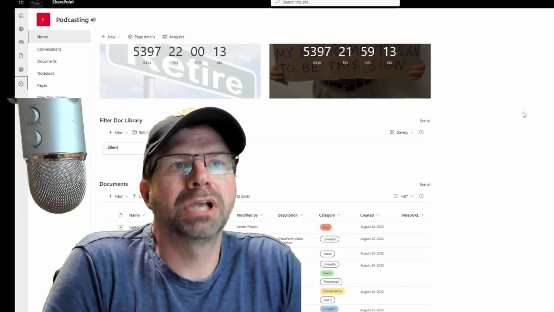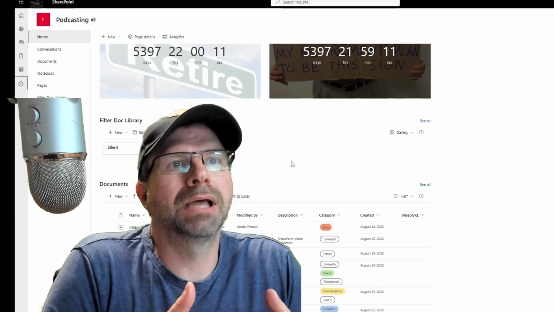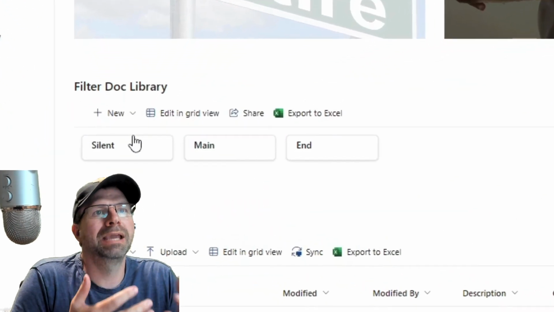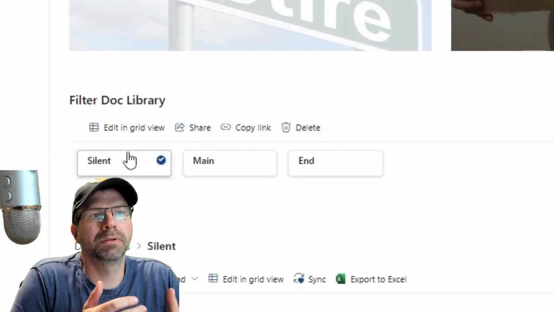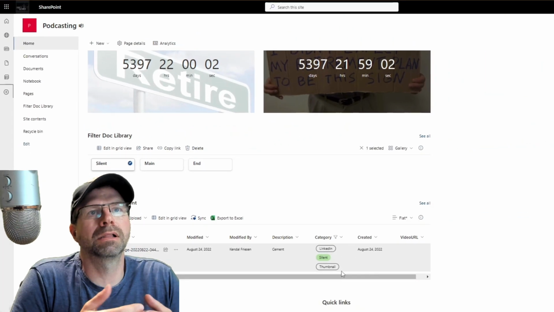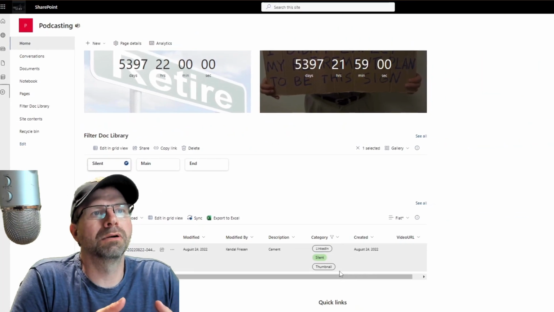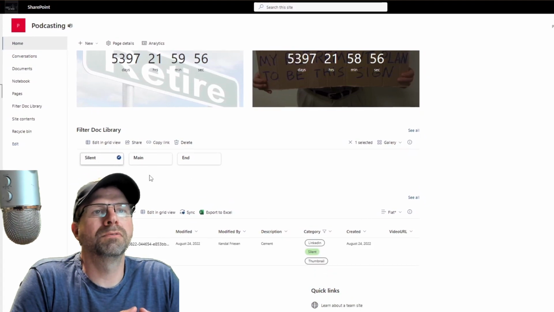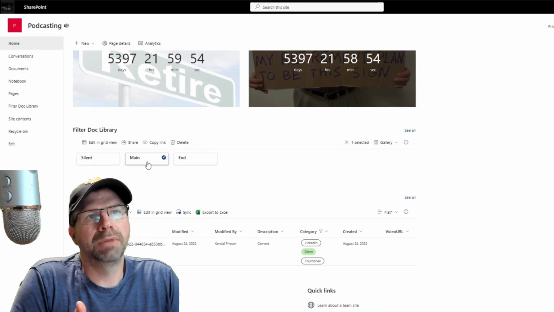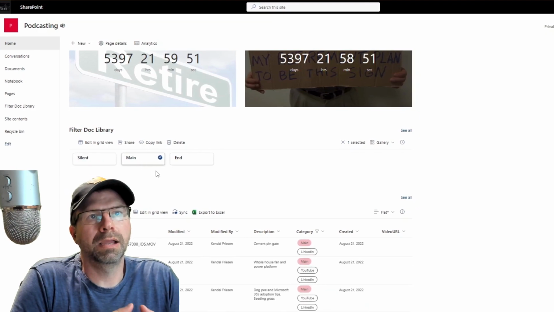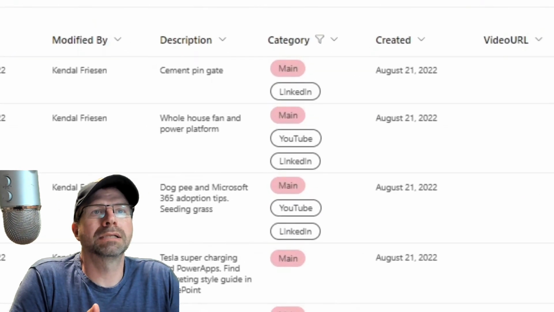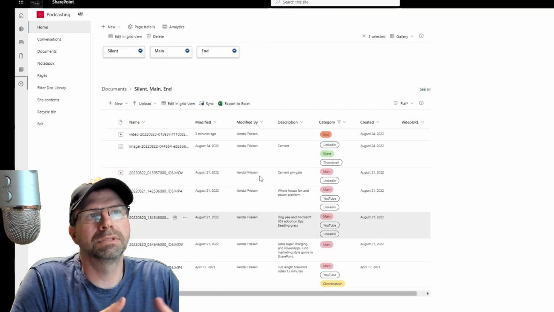Sometimes you have a SharePoint page and you have a document library web part, as you see at the bottom, and you want to be able to filter it and have a nice, easy, user-friendly way for your people that are using it. So if I click on the word silent in the category, it just matches files with the word silent. I would click on the next button over, main, and now it finds main. It deselected silent and found the main ones. You can also select all three at once, and you'd click on the circles and it would select all three.